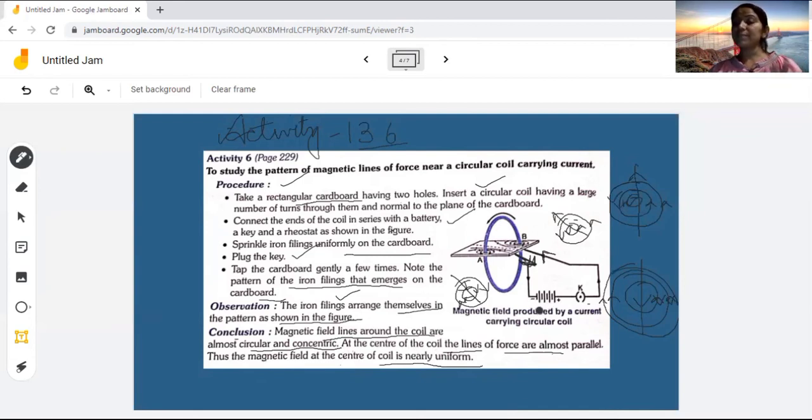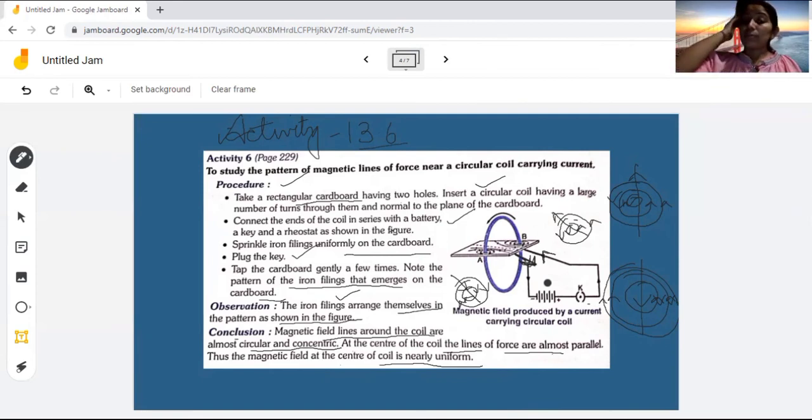In this activity we have studied how a straight current carrying conductor is converted into a circular coil, which gives two concentric paths of magnetic field lines. When the current is moving in the upward direction, the magnetic field lies in the anti-clockwise direction, and when the current is in the downward direction, the magnetic field always lies in the clockwise direction.